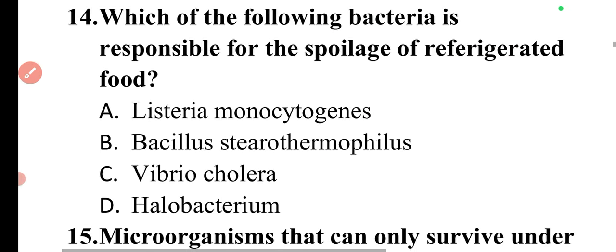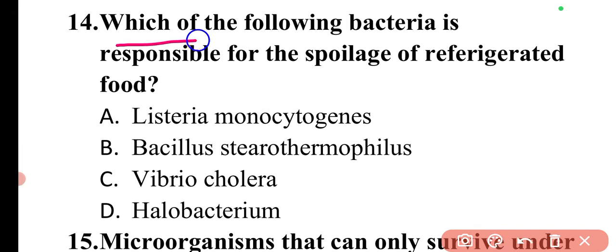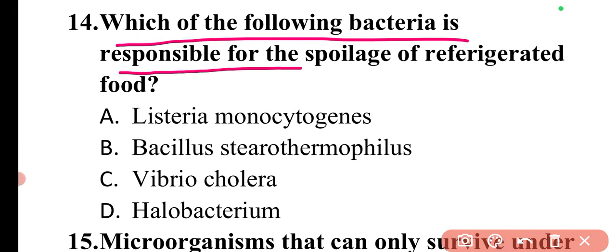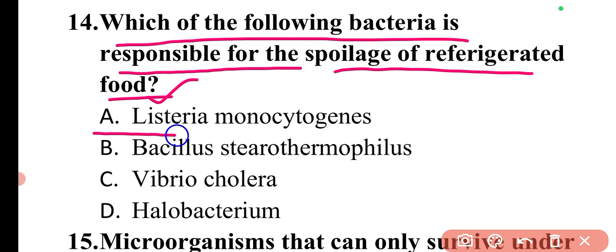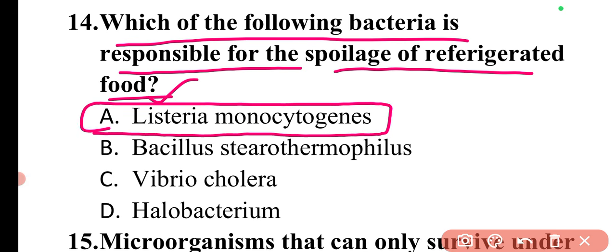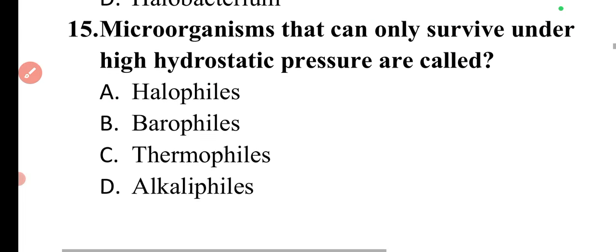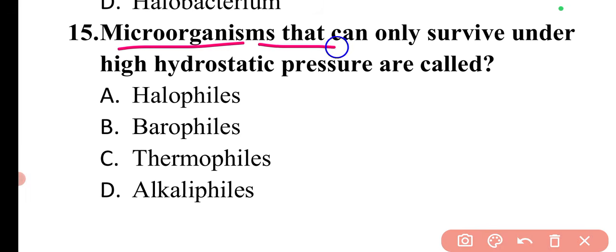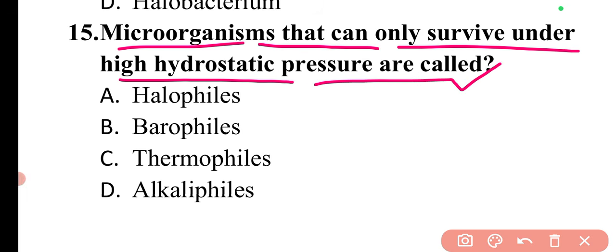Now moving to the next question. Which of the following bacteria is responsible for the spoilage of refrigerated food? The bacteria which is responsible for the spoilage of refrigerated food is Listeria monocytogenes. So here option A is correct. Next question is, microorganisms that can only survive under high hydrostatic pressure are called. Those microorganisms which can survive on high pressure are known as barophiles. So here option B is correct.